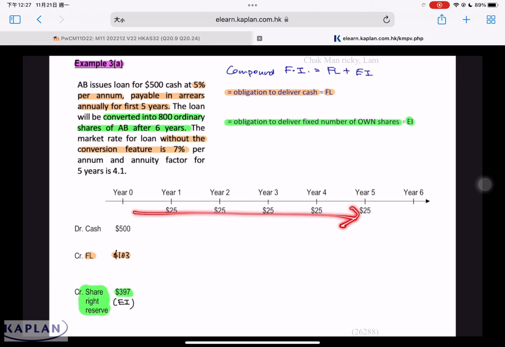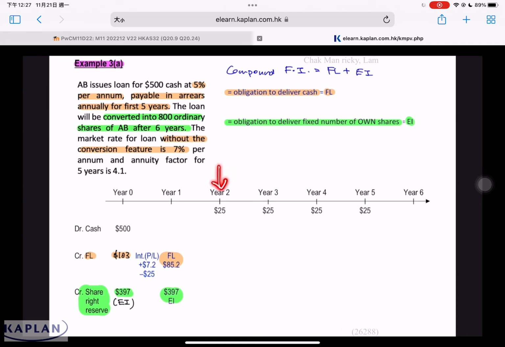Moving forward, for equity, we do not adjust. After 1 year, equity will be equal to 397. Equity, we do not adjust. For liability, we must increase it because of the 7% interest cost. The first year, our interest will be equal to 7.2. This is the interest expense to profit and loss. Then we have to make the payment of 25 after the first year. When it comes to year 1, liability will reduce to 85.2. That will be after the first year.